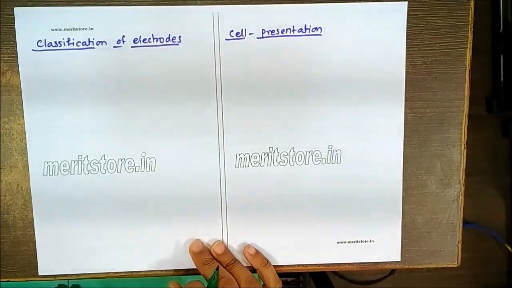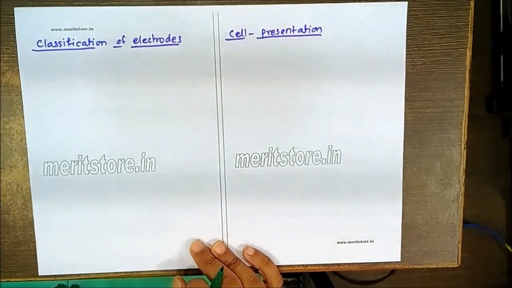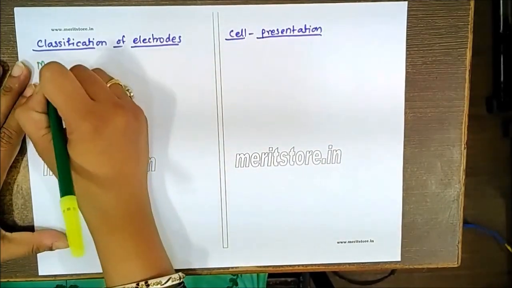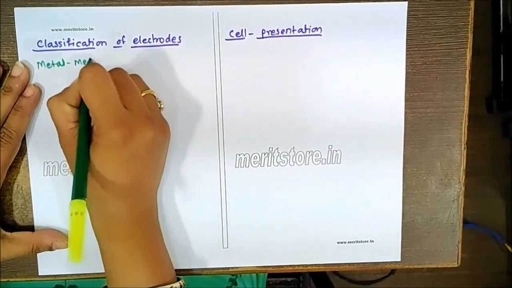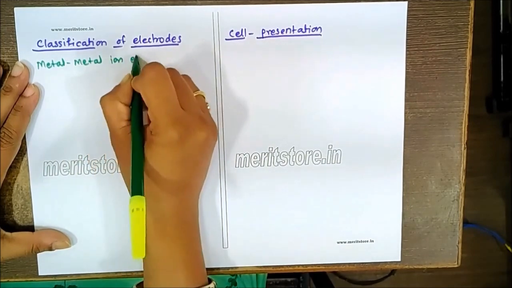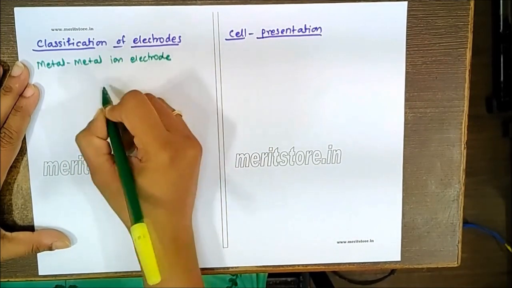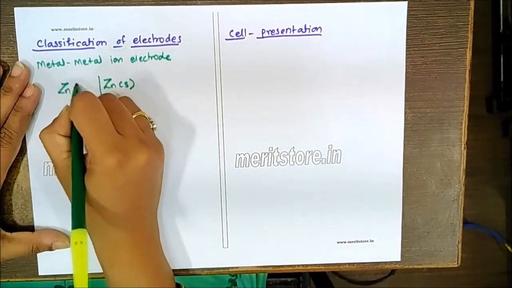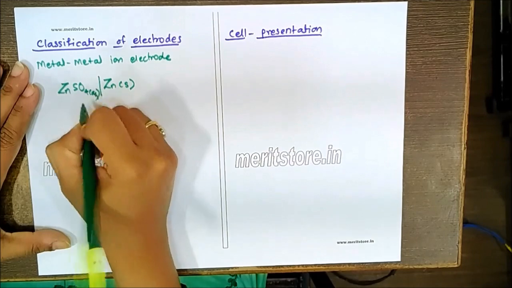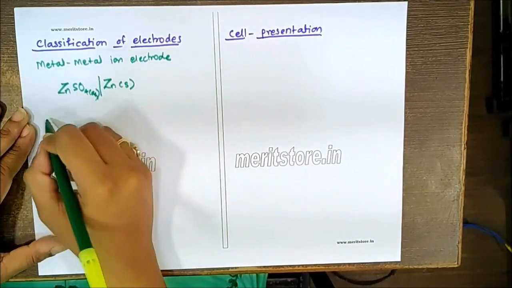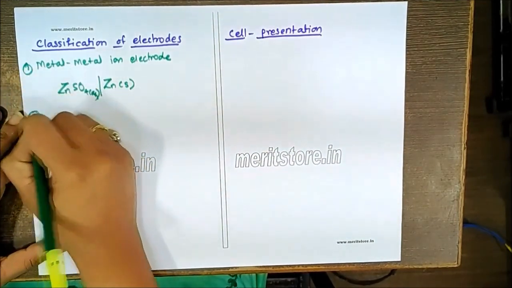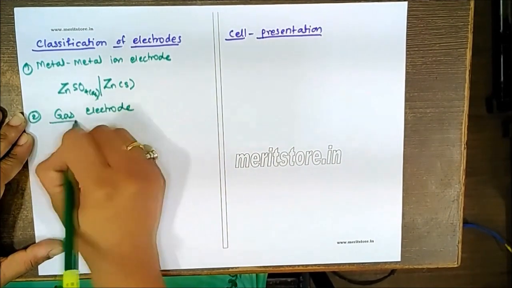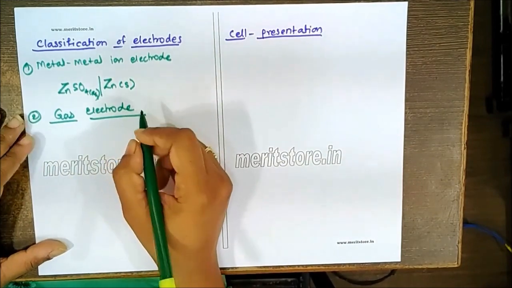Next part is the classification of electrodes. Electrodes are classified into different types depending on what kind of combination we have. We can have a metal-metal ion electrode, where the metal, for example zinc, is dipped in ZnSO4 solution, an electrolyte of its own. We can have a second type, the gas electrode, or non-metal ion electrode.